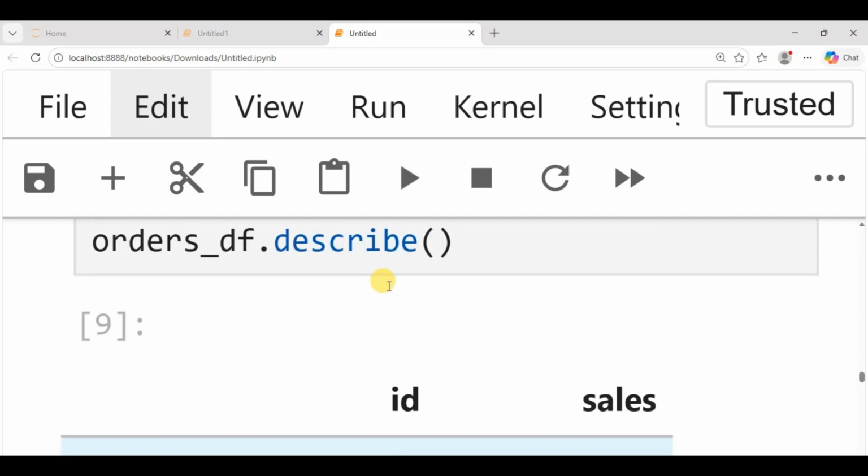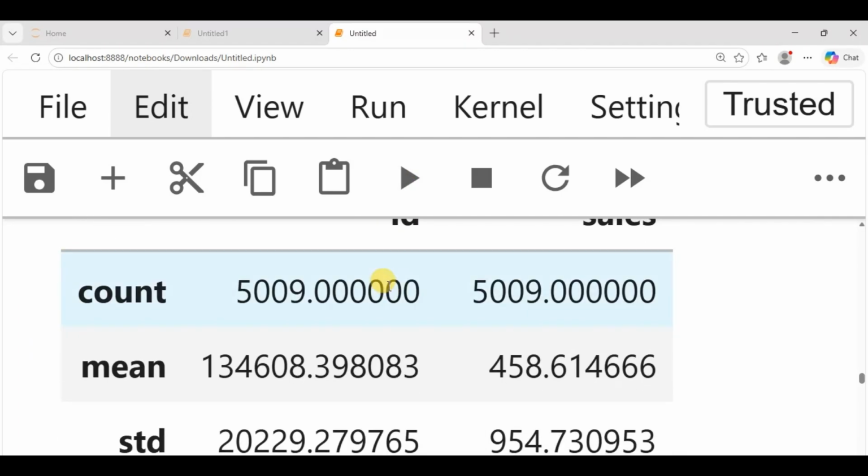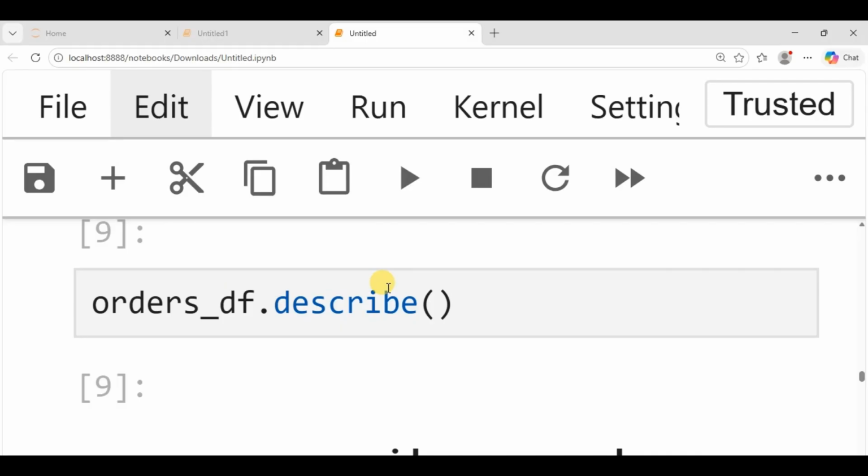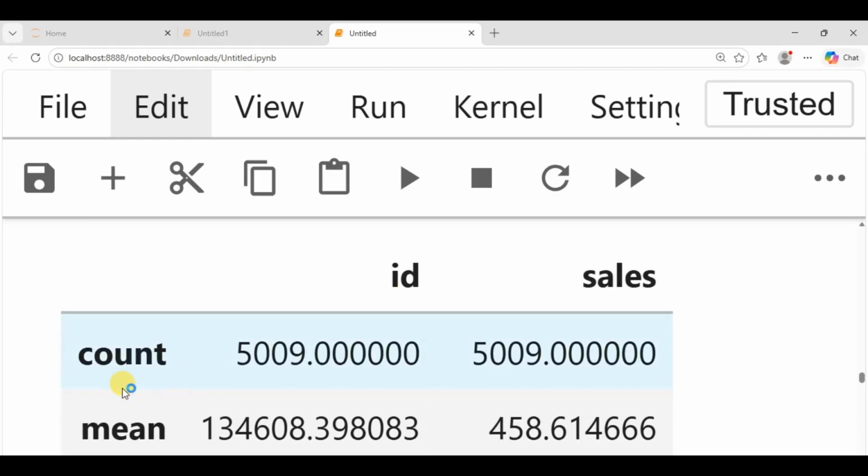So look at it, it's bringing out information for the data set that are numeric, because you asked it to do some statistical analysis of the data set. So look at it here. The count is 5009, which is the same with the sales.